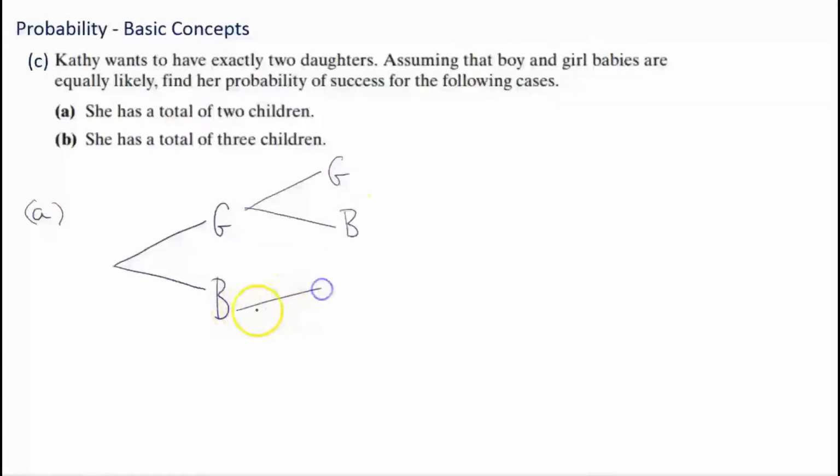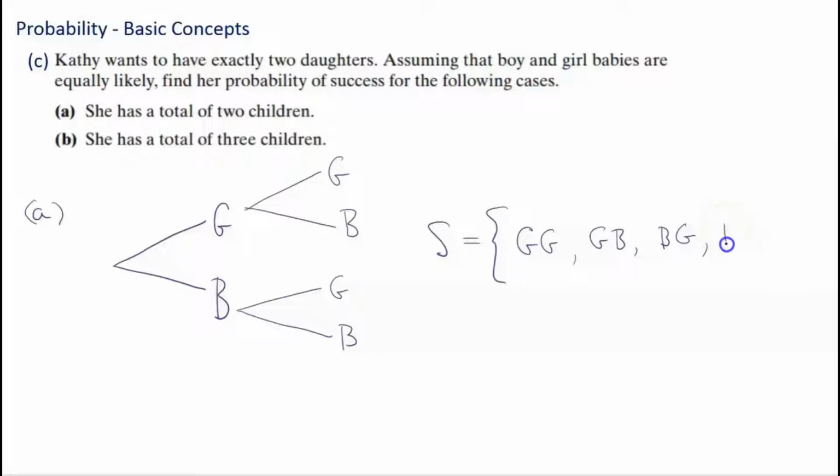And then if the first child was a boy, she could have a girl or a boy. Now, if I list the sample space, all the possible outcomes, we could have a girl, then a girl, right? We could have a girl, then a boy, or we could have a boy, then a girl, and then a boy and a boy, okay? Where the first letter is the first child, and the second letter is the second child, right? That's the whole sample space right there.